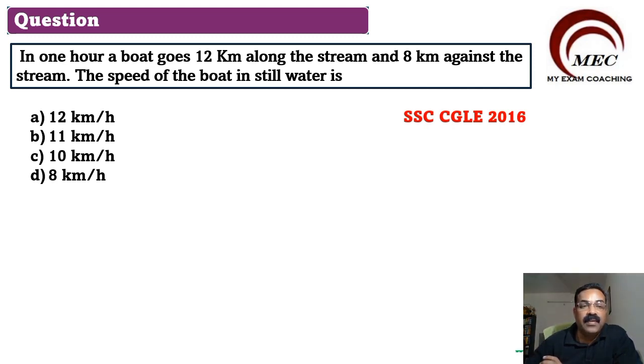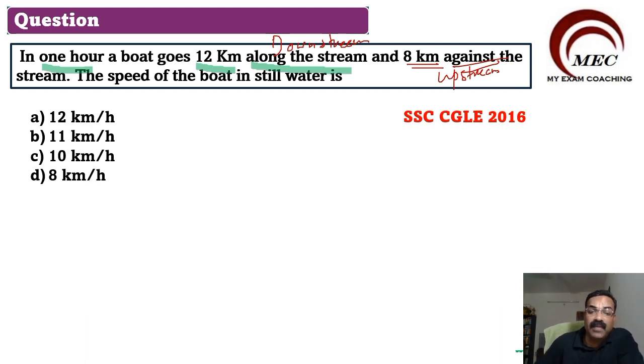Here, what is given? In 1 hour, a boat goes 12 kilometer along the stream. Along the stream is called downstream. This word is very, very important for your examination. Along the stream is called downstream, and 8 kilometer against the stream. Against the stream is called upstream. Find the speed of the boat in still water.